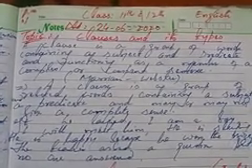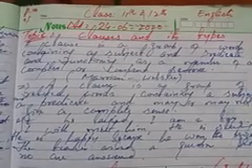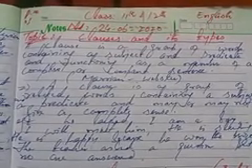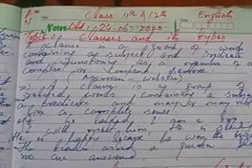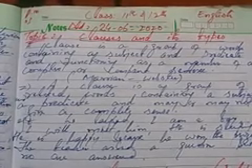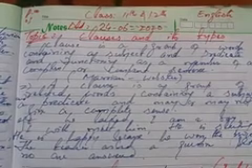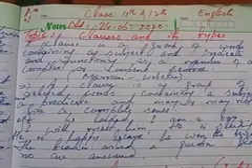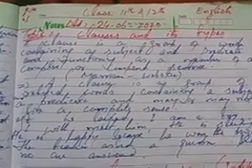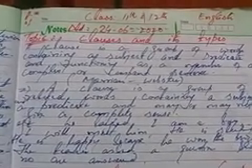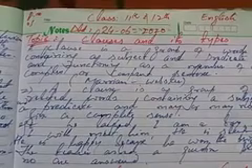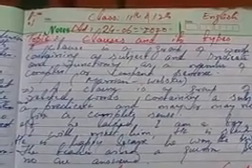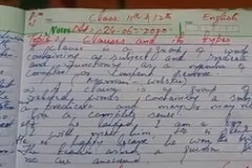What actually is a clause? A clause is also a group of words containing subject and predicate, but it may or may not give a complete sentence. Sometimes it gives us a complete sentence, while sometimes it doesn't. When it gives us a complete sentence, the clause is just like a sentence.